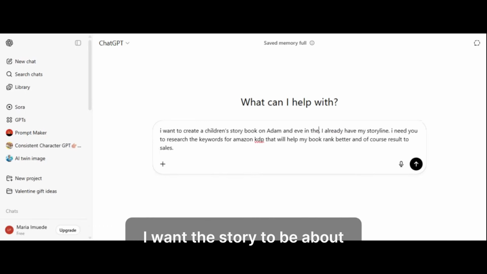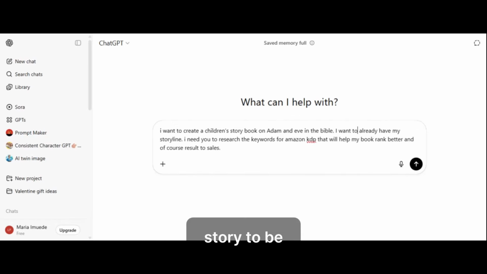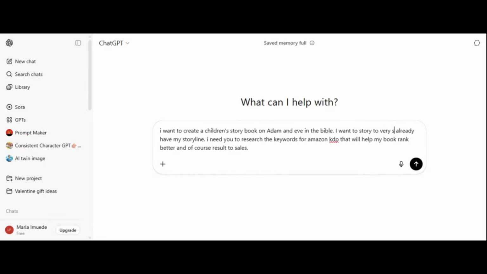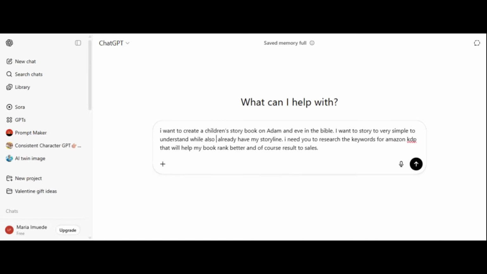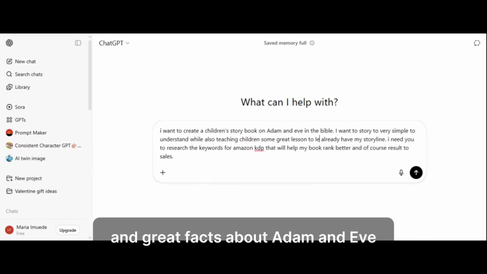I want the story to be about very simple to understand while also teaching children some great lesson to learn and great facts about Adam and Eve.